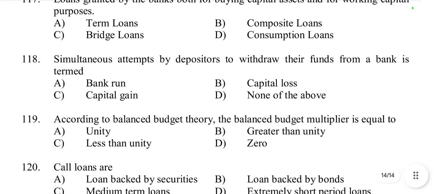Then question number 118, simultaneous attempts by depositors to withdraw their funds from a bank is termed bank run, capital loss, capital gain or none. It is called a bank run. Option A, bank run, because a bank run occurs when a large number of customers withdraw their deposits simultaneously due to fear that the bank will become insolvent.